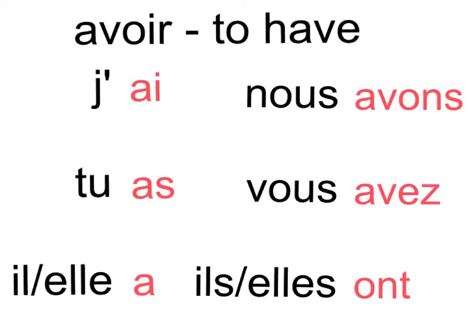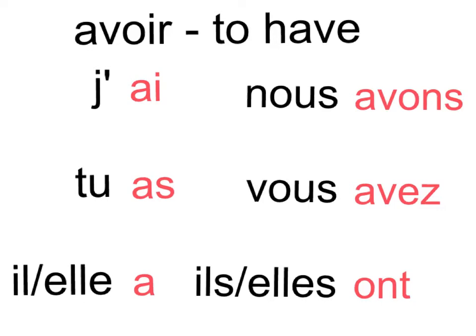Now we have the verb avoir. Avoir means to have. Like être means to be, avoir is to have. So we conjugate it thusly. J'ai, tu as, il a, elle a, nous avons, vous avez, ils ont, elles ont. Okay, so let's break it down a little bit more slowly.